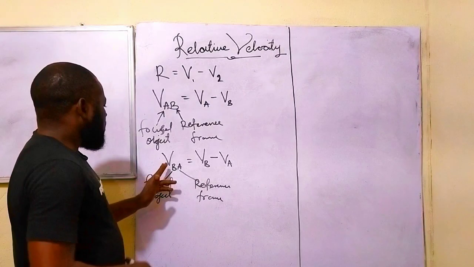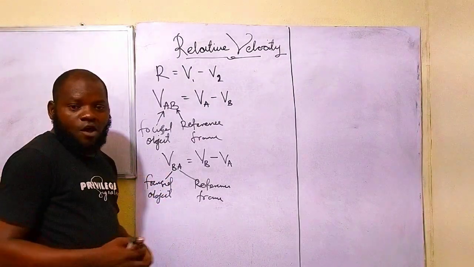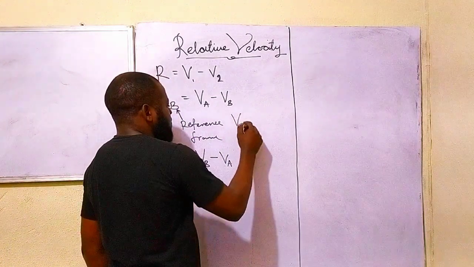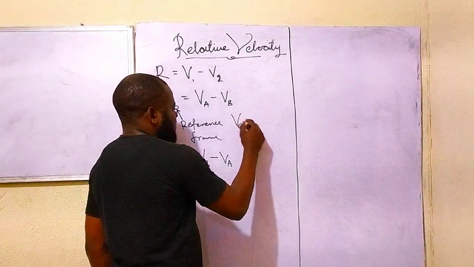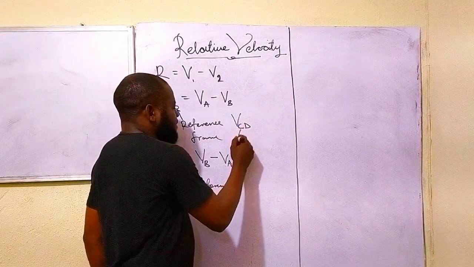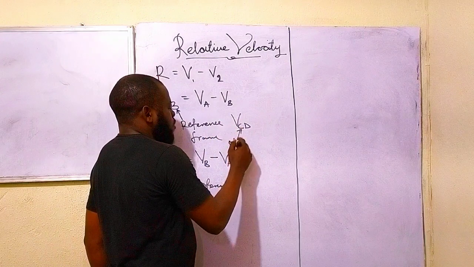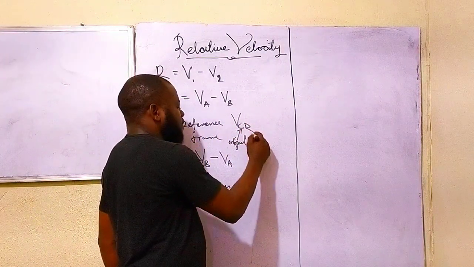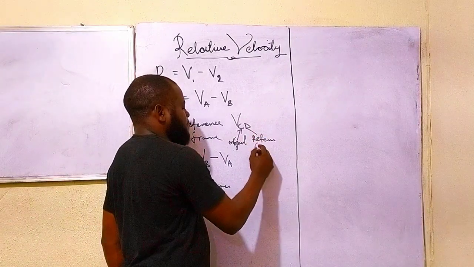Correct. So, if I now say, let's say, velocity CD. This means that C is the focused object, and D is the reference frame.